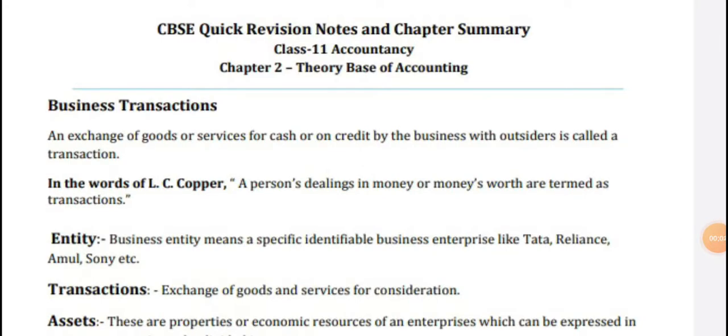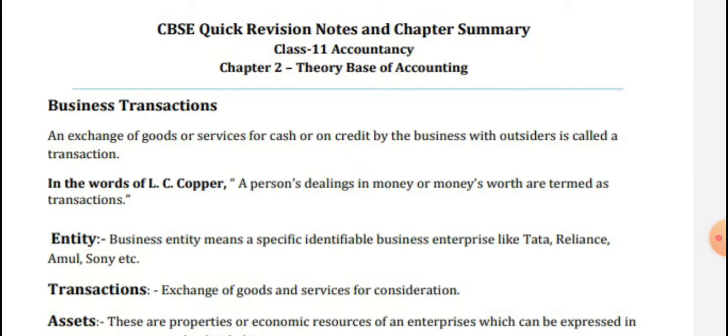So today I'm going to explain your 11th standard accountancy, second chapter, theory base of accountancy. Business transaction, the first topic, is an exchange of goods and service for cash or on credit by a business with outsiders. And in the words of L.C. Cooper, a person dealing in money or money's worth is termed as a transaction.